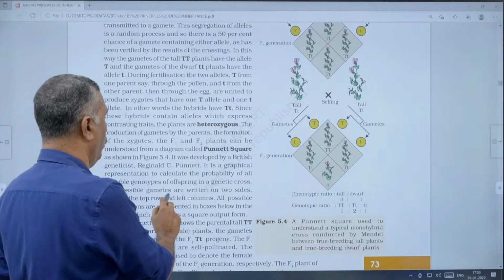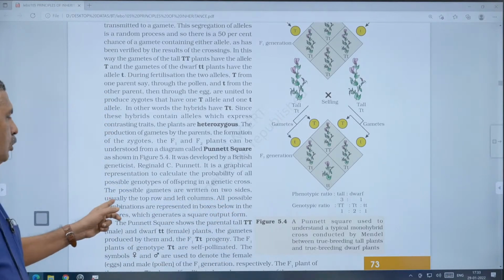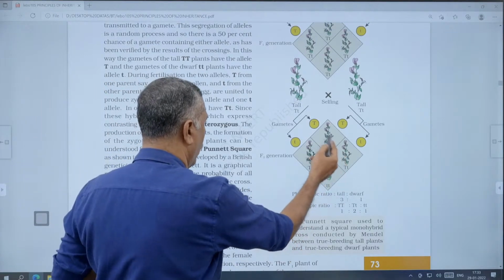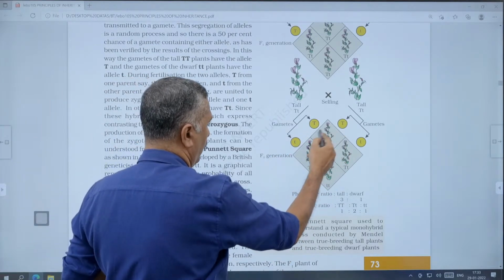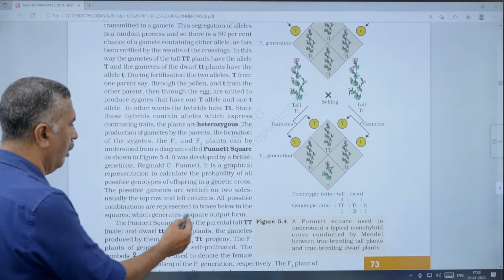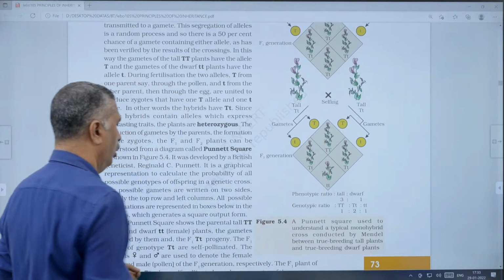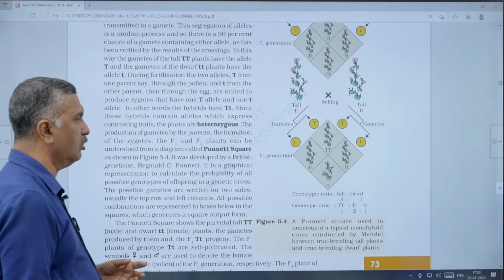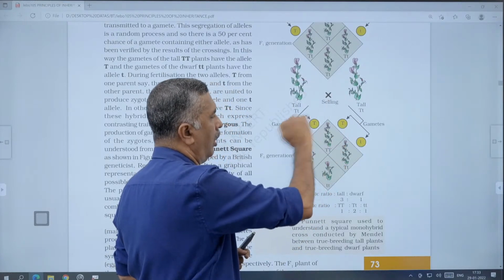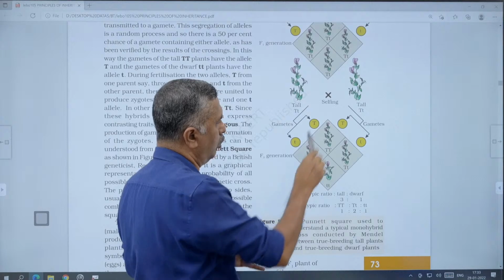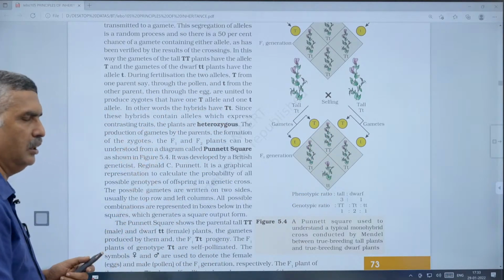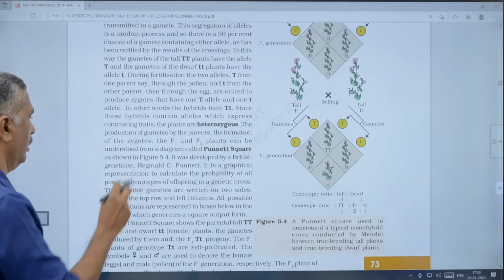That is very important. The possible gametes are written on two sides, usually the top row and left column. All possible combinations of zygotes, formed after crossing, fusing and fertilization, are represented in the boxes below, in the squares, which generates a square output. Our gametes are placed on either side of the square, in the top row and left column, and the products are obtained in this square output form. That is called a Punnett square.